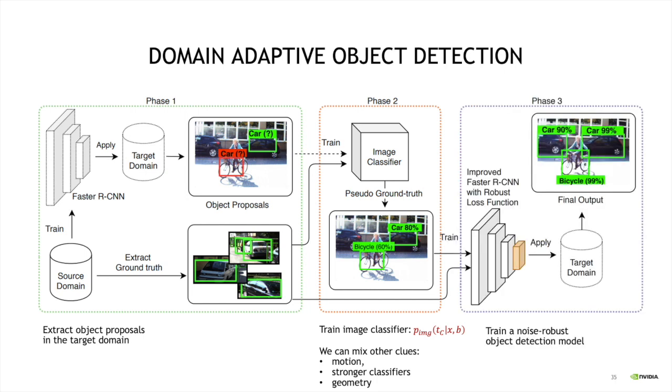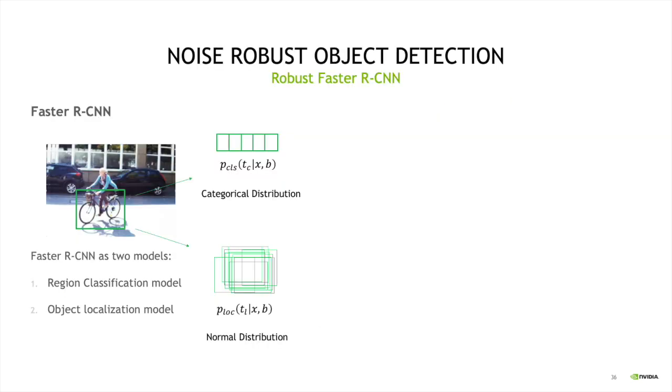Given this auxiliary source of information or auxiliary distribution, we use that to train a faster RCNN that is robust against label noise. So we can use our framework to apply some robustness against noise. Let's see how we can make faster RCNN robust against label noise. Recall the faster RCNN has two heads. In one head, it tries to predict a class in the bounding box, and in the second head, it tries to refine the bounding box around the originally predicted detection.